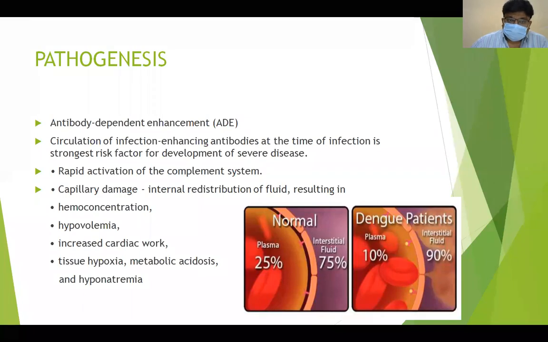These antibodies enhance the effect of the virus, leading to rapid activation of the complement system, and an increase in the production of inflammatory mediators, which cause capillary damage. That capillary damage results in leakage of plasma, leading to hemoconcentration and hypovolemia. There may be increased cardiac work to maintain normal oxygenation. There will be tissue hypoxia, metabolic acidosis, and hyponatremia.